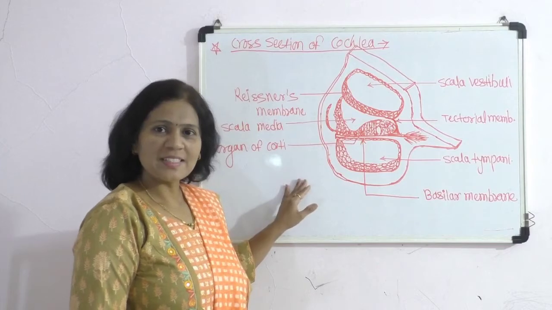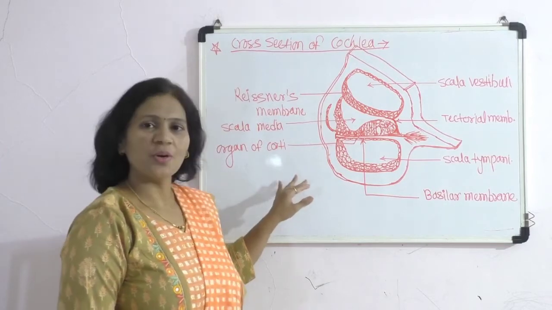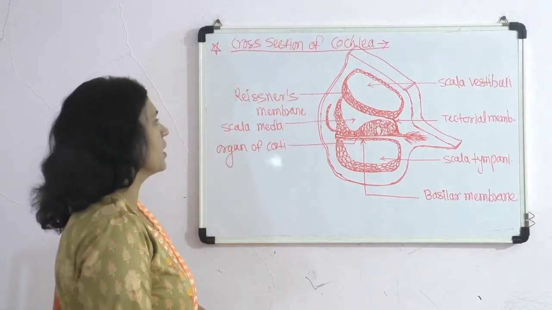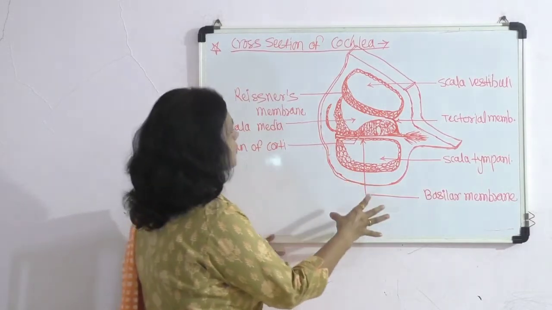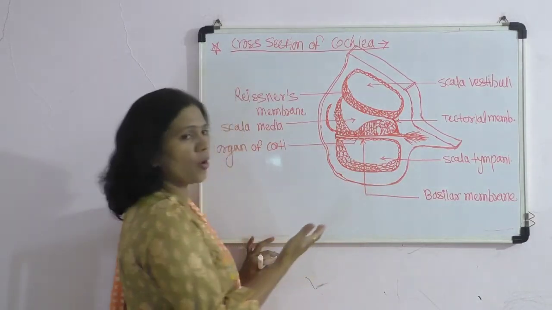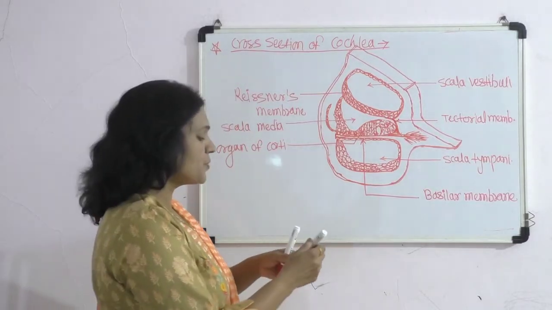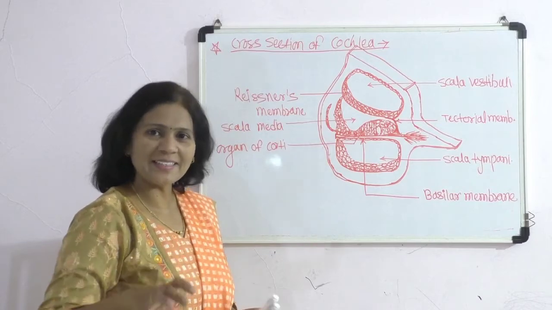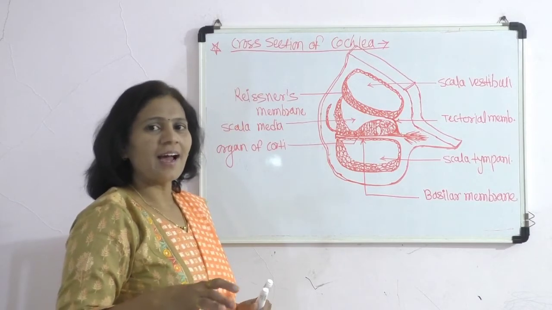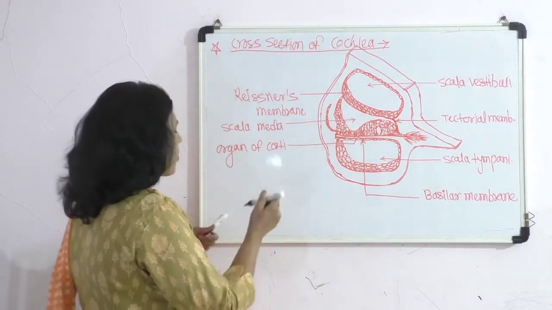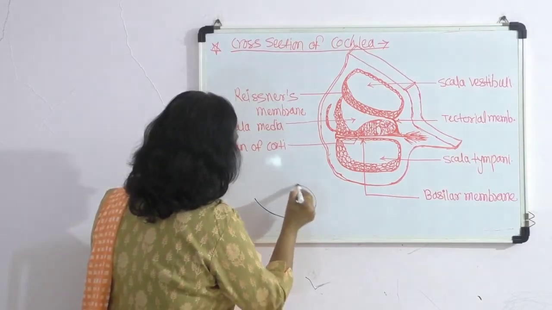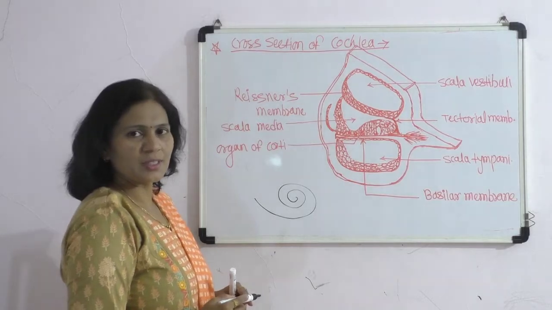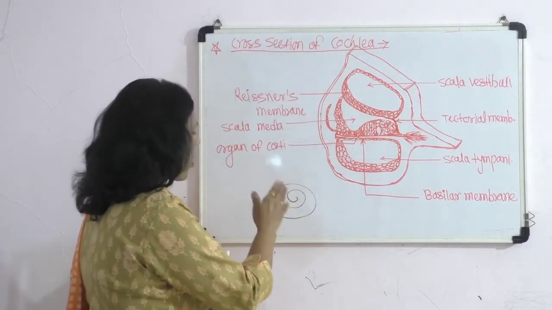Now we will discuss the structure of the cochlea, which is related to the process of hearing. This figure shows the cross section of the cochlea. As we have seen in the figure of the external, middle and internal ear, the cochlea is a coiled structure.